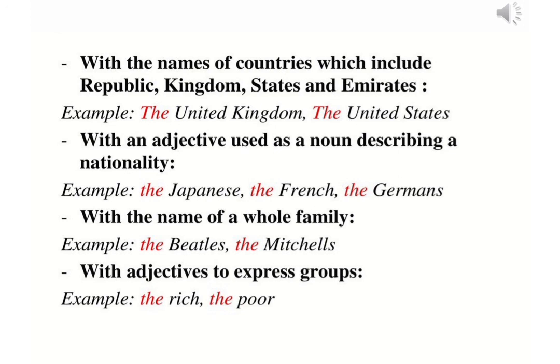With the name of a whole family, when we are talking about a complete family, then we use article the, like the Beatles, the Michelles. Like if your family's last name is Sharma, then we'll use the Sharmas, the Guptas. With adjectives to express groups. For example, the rich, the poor, the bright.